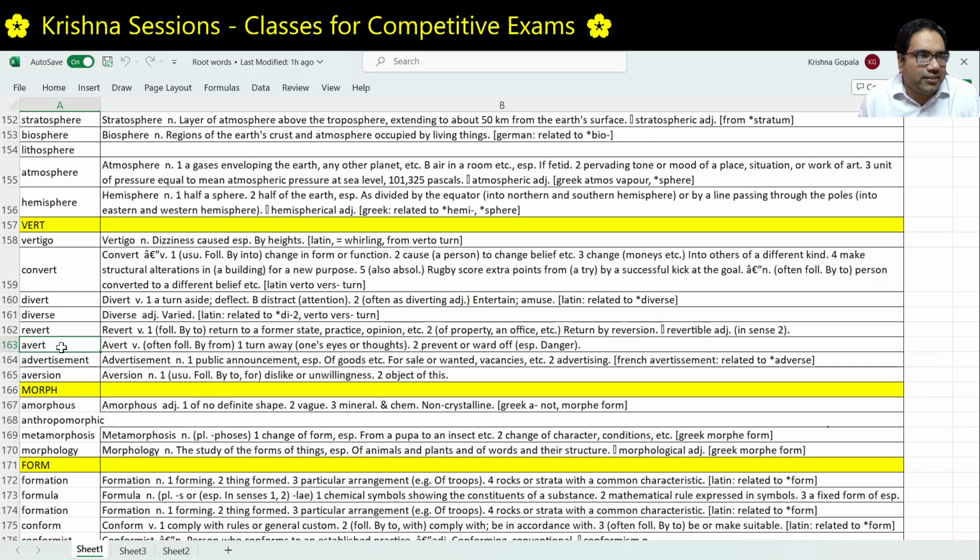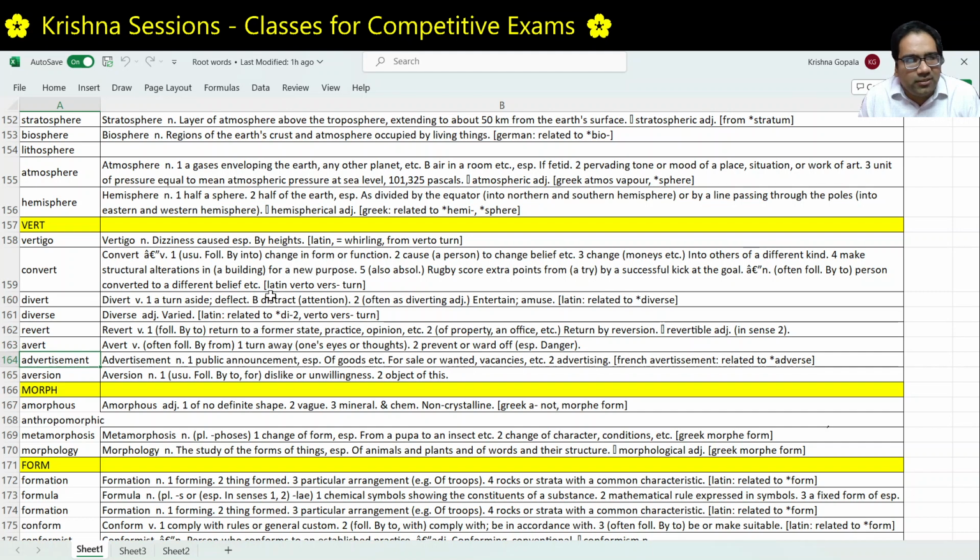To avert a strike. A strike is about to happen, you stop that, then you say to avert a strike. So avert, a plus vert. Vert is about changing direction. Avert is stopping or changing the direction of something bad that is happening, so that it doesn't hit you, it goes somewhere else. You can also say avert is looking somewhere else. She averted her eyes from the terrible scene. Let's say some accident is happening, she averted her eyes, she doesn't want to see the horrible situation.